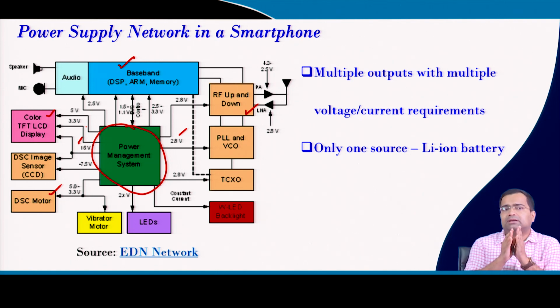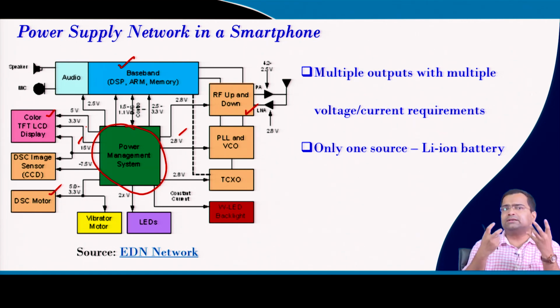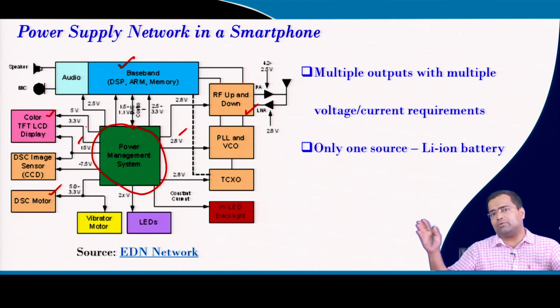At the same time, it has to meet the stringent requirements of multiple processing units, if you want to watch a movie, talk, or attend video conferencing. Such applications require faster load transient response. So, that power supply requirement is different, where you may need high power density energy storage. But in the majority of the time, your mobile phone is in standby mode, or you use it for very nominal applications, then you need high energy density, so that the battery life can be sustained over a long time.